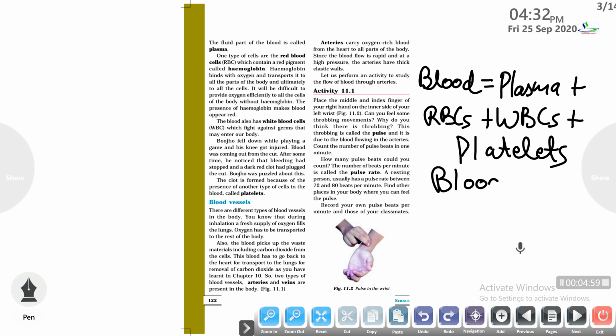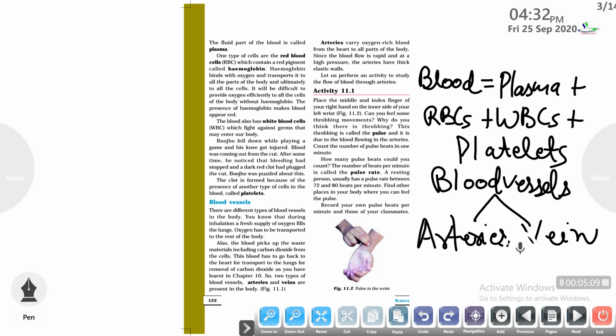There are two types of blood vessels that are present in our body, that is arteries and veins. What is the difference between the arteries and veins? Arteries generally carry the pure blood or the oxygenated blood, except the pulmonary artery that is present in our heart. And veins generally carry the deoxygenated or the impure blood, except the pulmonary vein which is present in our heart. So let us study the difference between the arteries and veins.